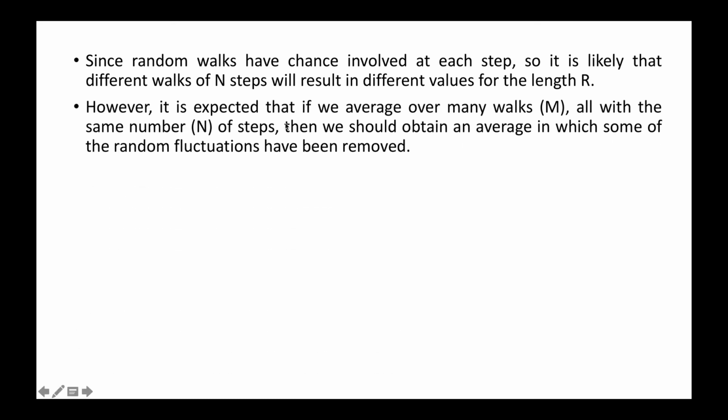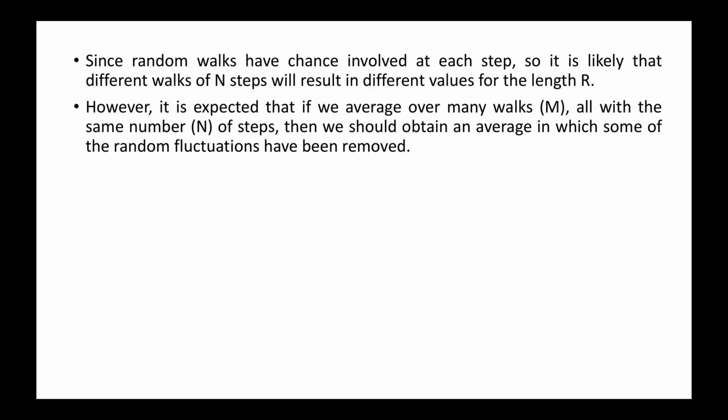However, it is expected that if we average over many walks, so if we have n steps and I repeat these n steps M number of times, averaging over many walks, all with the same number of steps, then we should obtain an average in which some of the random fluctuations have been removed. Okay, so now we have to calculate the average. Now how can we calculate the average?